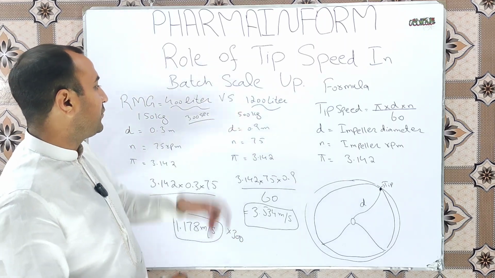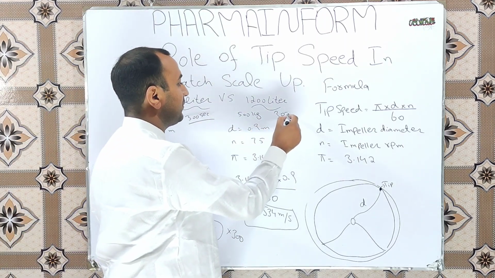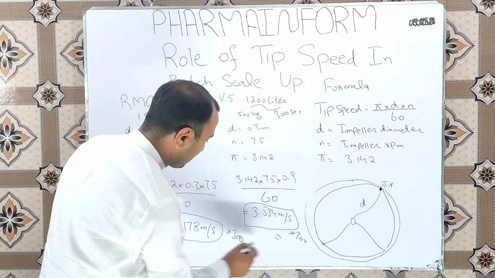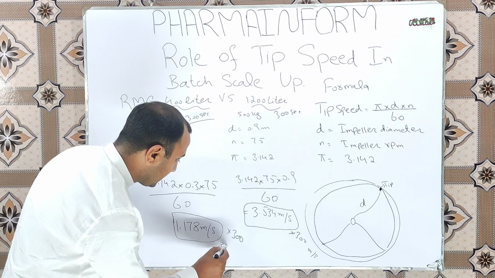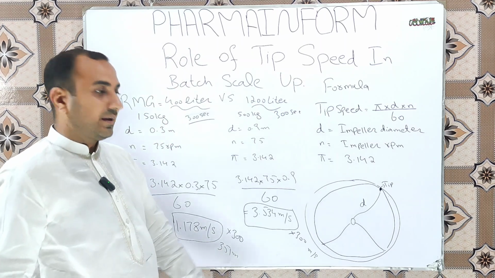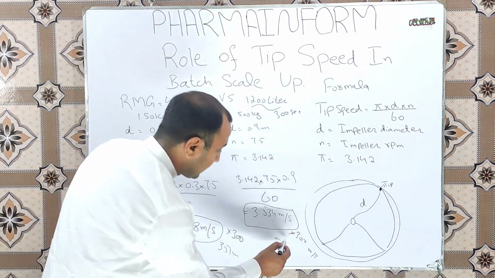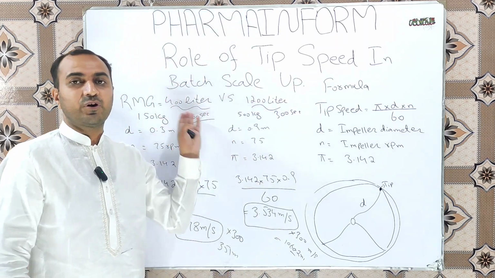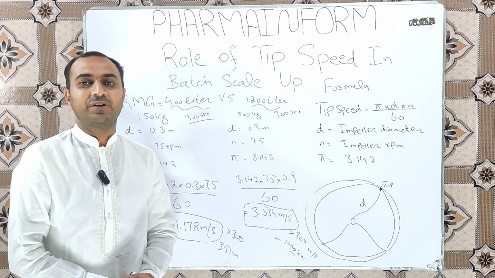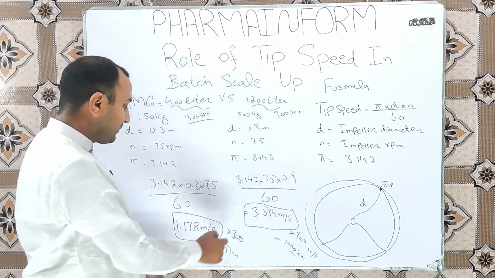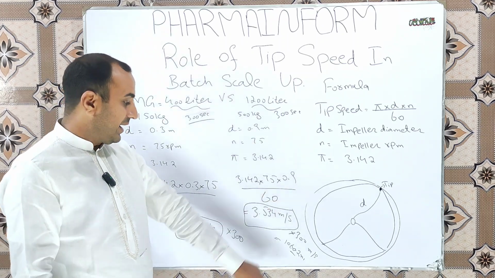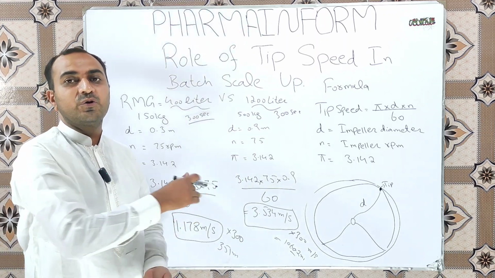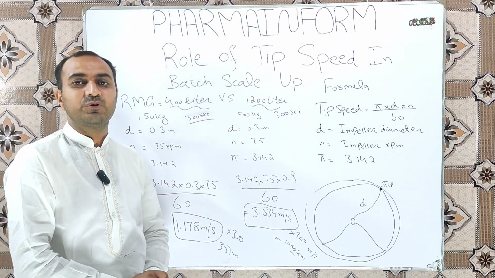In the same way, if we mix the 1200 liter batch for the same time, 300 seconds, the answer is 1060.2 meters. So in the 400 liter rapid mixing granulator the distance traveled by the impeller blade is 351 meters, and here it is 1060.2 meters, which are not the same, and our mixing will not be uniform.